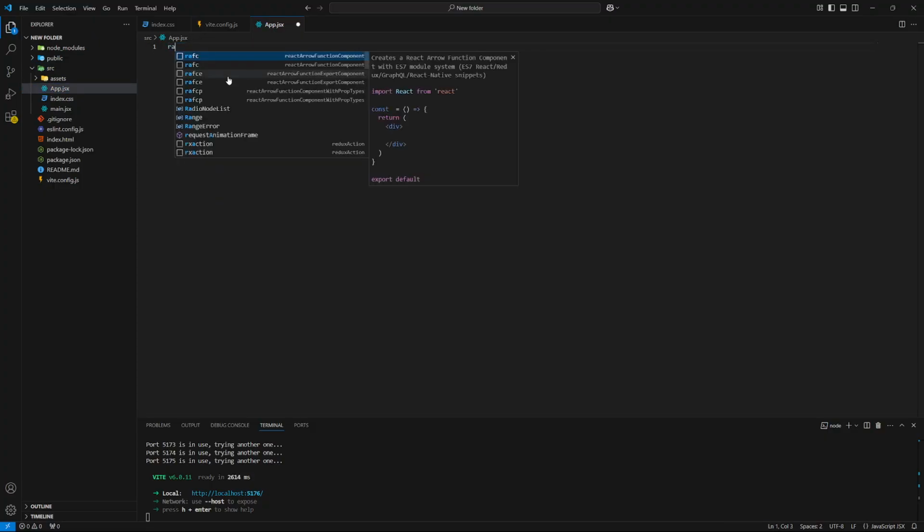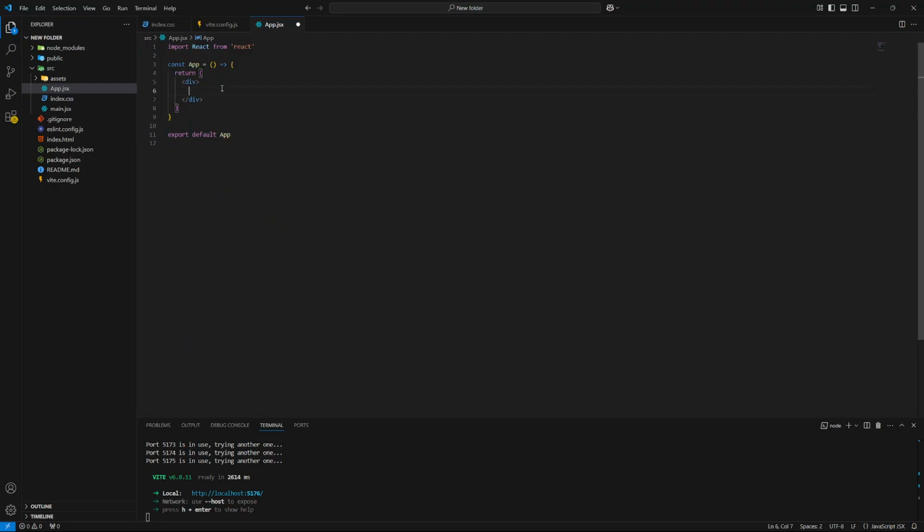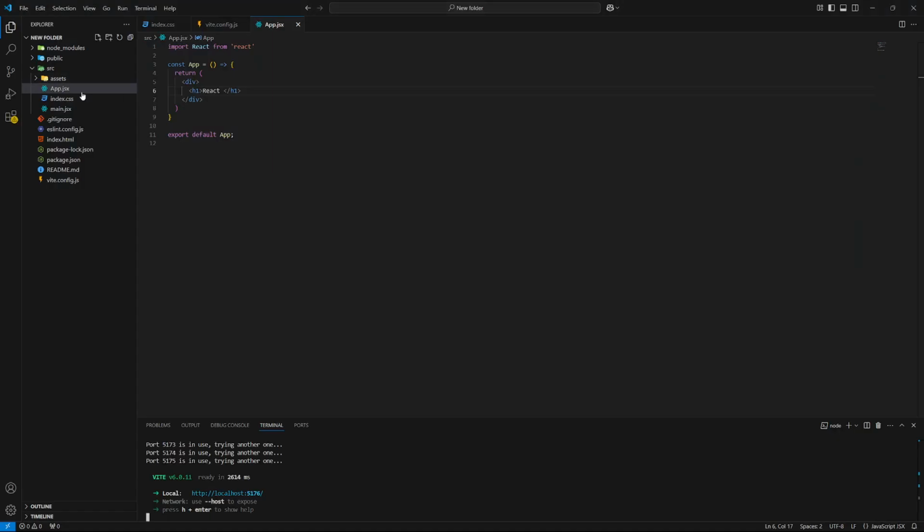Let me write an h1 and say React. Yeah, it's running on localhost. As you can see, it's showing React, and now we can configure a class name like bg-red-100.